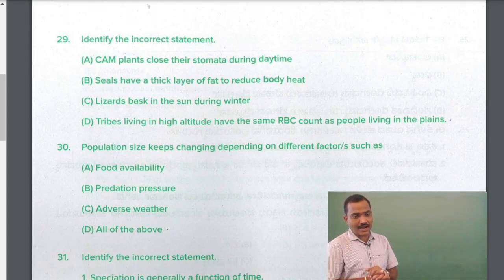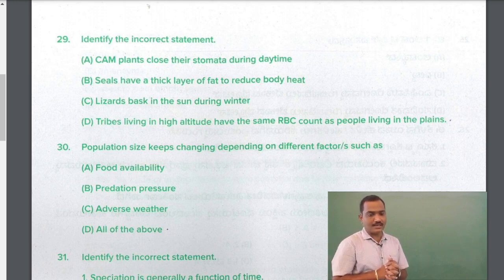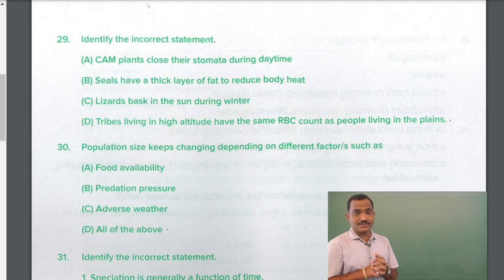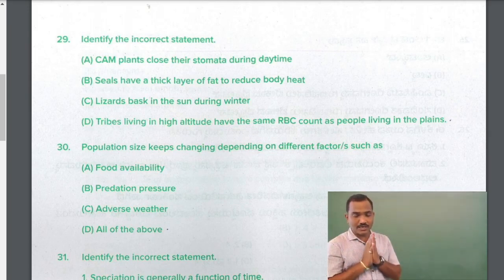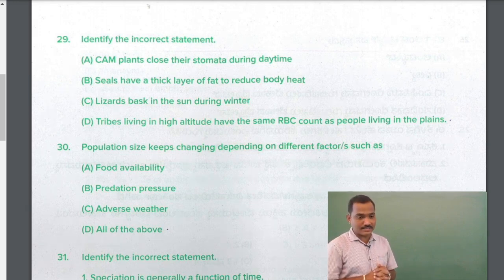Tribes living in the high altitude have the same RBC count as the people living in the plains. So, the concept of altitude sickness, where the partial pressure of oxygen is reduced at high altitude. Generally the people living at higher altitude will have more red blood corpuscles compared to individuals at sea level or in the plain areas. So identify the incorrect statement. D is the incorrect statement.